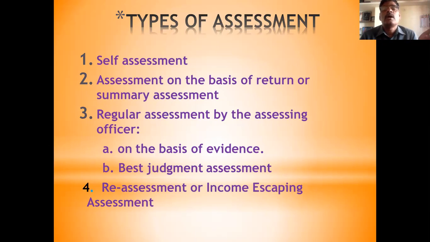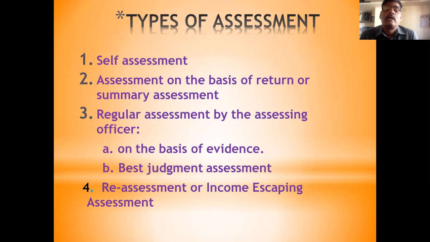And the income tax department takes the details and starts its process. It starts the verification of the information given. Whether the given information is reliable or not, whether it is correct or wrong, whether any income is missing. The process is undertaken by the income tax department. That is called assessment on the basis of return, or summary assessment.